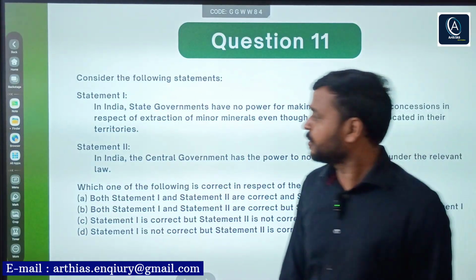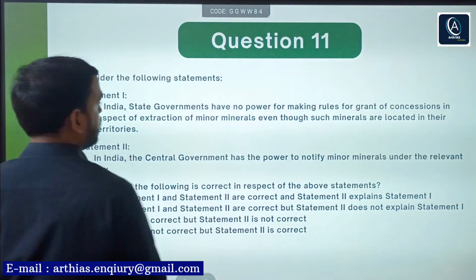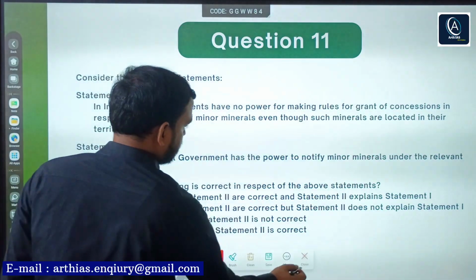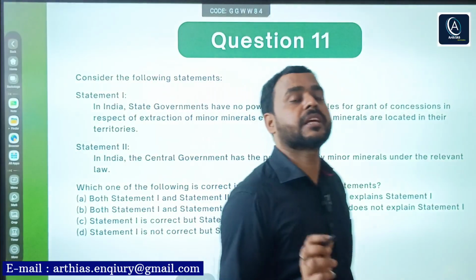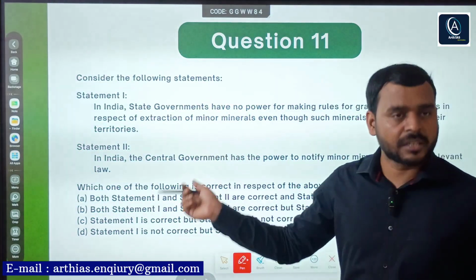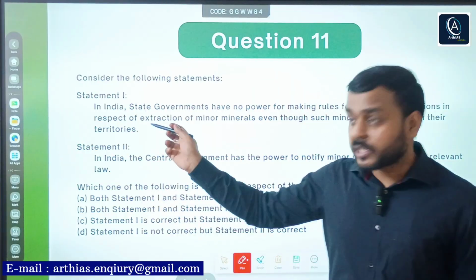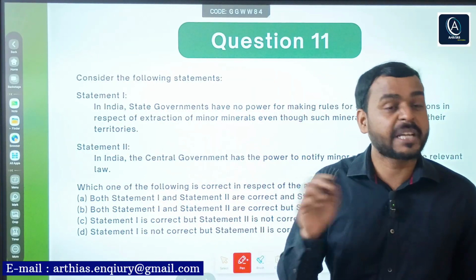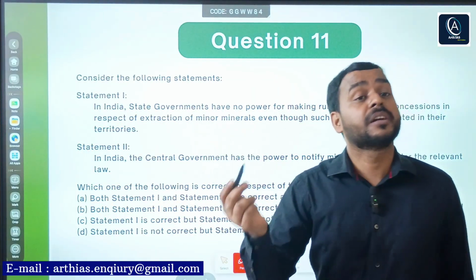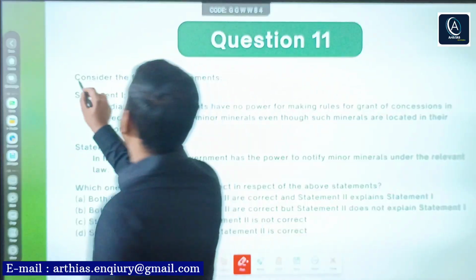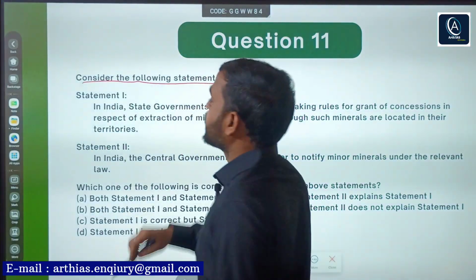Now the 11th question. This question can be called a moderate to tough level question. Generally students do not read such types of acts. This is related with the Mines and Minerals Act 1957. Right. So it says, consider the following statements.